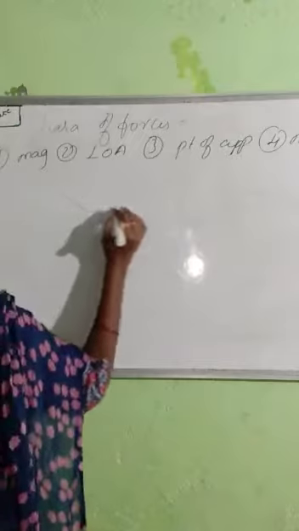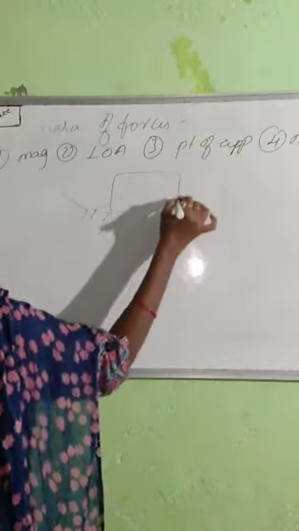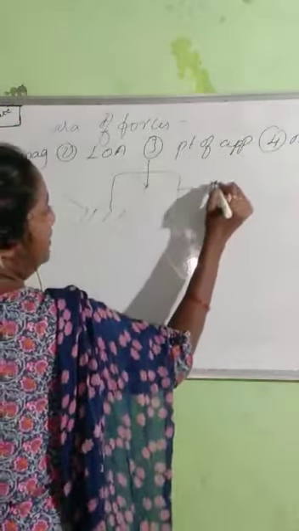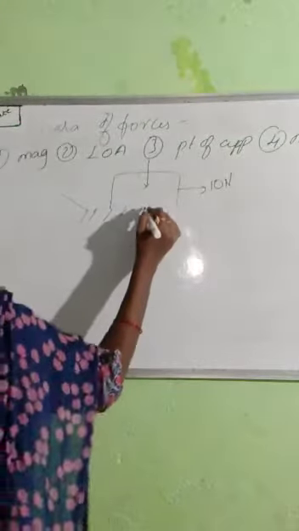For example, I am considering one surface, and on this I am placing one rigid body. Here one force is applied, and I am giving some 20 or 30 Newton, whatever it is. Here another force is there. This is the normal reaction.